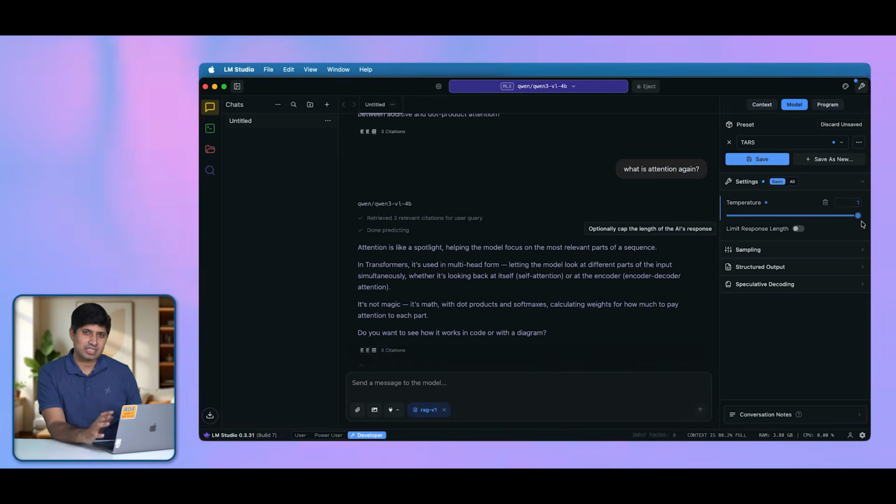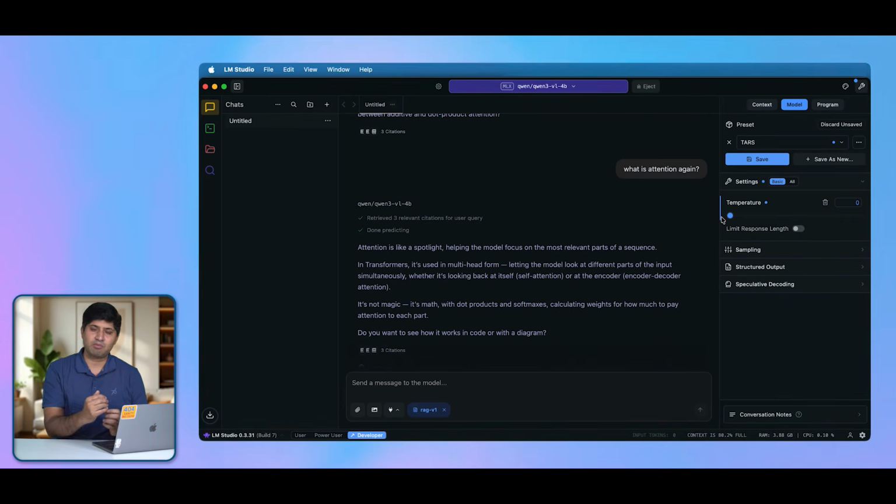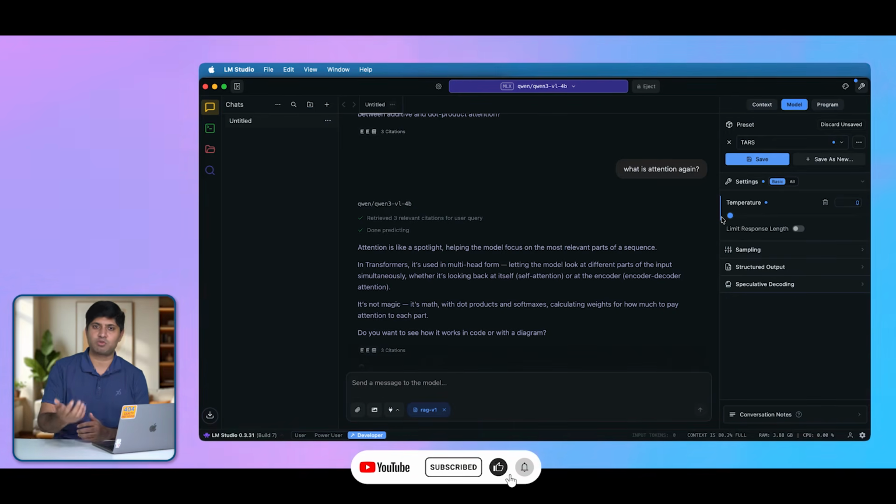But if you are researching based on a particular document, or you are doing homework, or you are doing something else that requires accuracy, at that time if the setting is set to 1, it is going to create problems. So you can decrease the setting. Now let's say you make it 0, it's not going to be creative at all. It is going to be factual. It is going to look at the document and cite exactly as it is. But that also means that you are going to get exact, word-to-word answers from your sources.